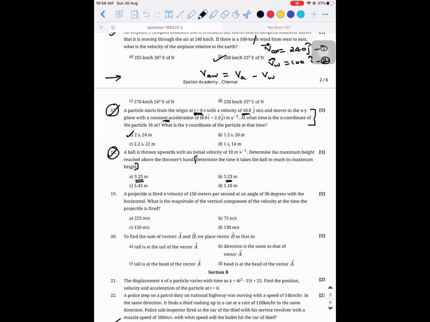Sir, I got 5.10, approximately only. Let me check. Question number is 18, right? 5.10 is right. That's the answer. But the formula is u square by 2g. Okay.